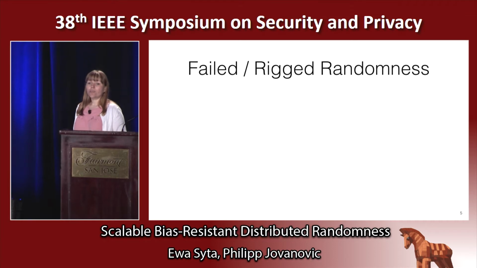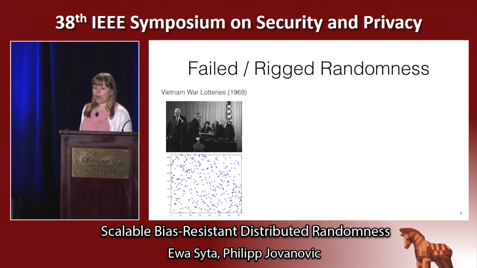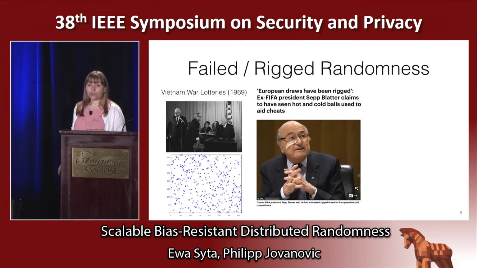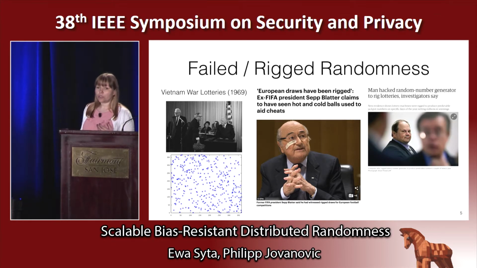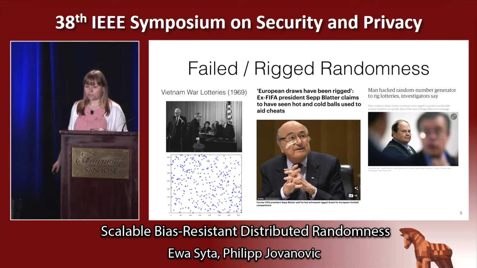Unfortunately, there are a lot of real-world examples of rigged or failed randomness, and consequently, rigged or failed public random choices. In the Vietnam War draft lottery, the dates representing birthdays were not sufficiently mixed before drawing the order to appear for induction. Hot and cold balls were used to rig European soccer competitions. And finally, an insider had a pseudo-random number generator that was used to choose winning numbers for the Megabucks lottery.